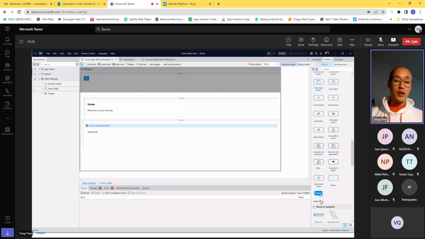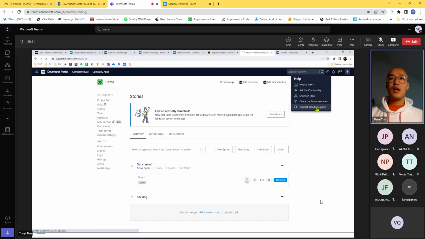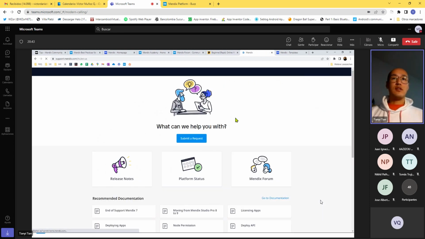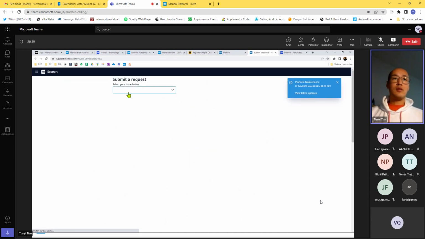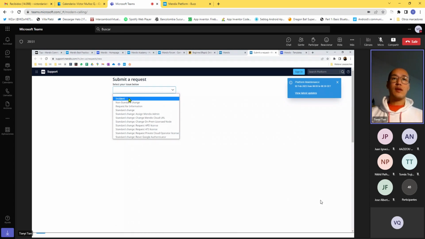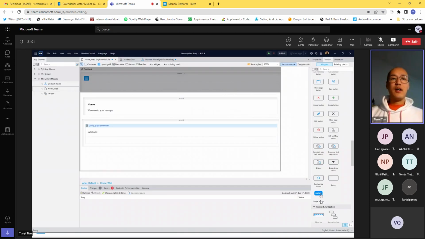In case you encounter bugs like this, you can always go to Mendix support and submit a ticket and say, hey, Mendix, something on your platform is not working. So go to this question mark, and then click on contact Mendix support, and you will then see this help page, right? You submit a request, create incident, and then state your case, right? So that'll be it. I'll submit a ticket later because this story thing should be working.